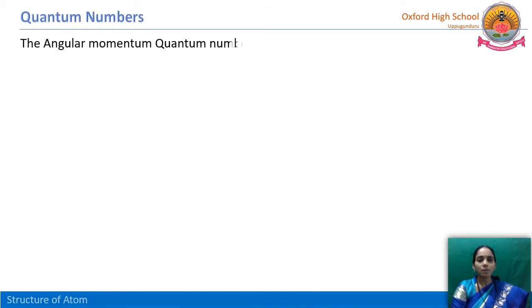The second one is the angular momentum quantum number, denoted with the letter small l and proposed by Sommerfeld. Do you remember the Sommerfeld model of the atom? He corrected Bohr's model of the atom by adding elliptical orbits, elliptical paths, to the first orbit of Bohr. Later, in the quantum mechanical model of the atom, it became clear that we can find the electrons mostly in the orbitals.